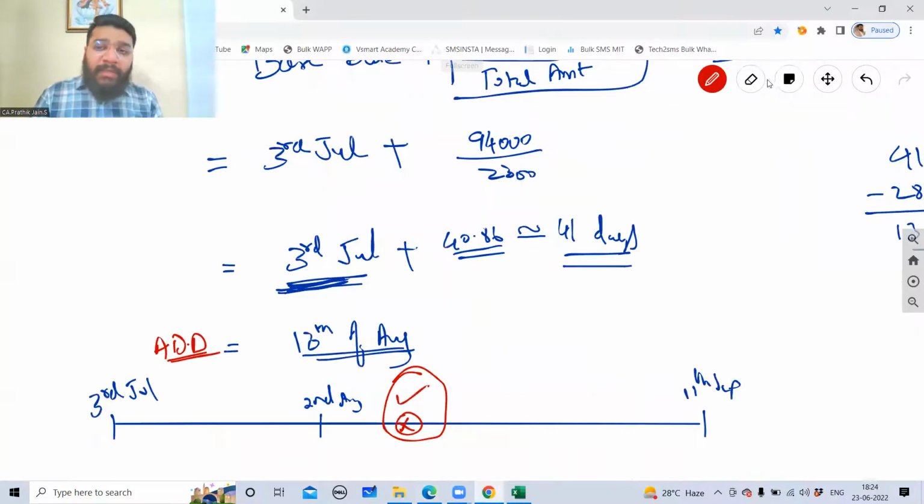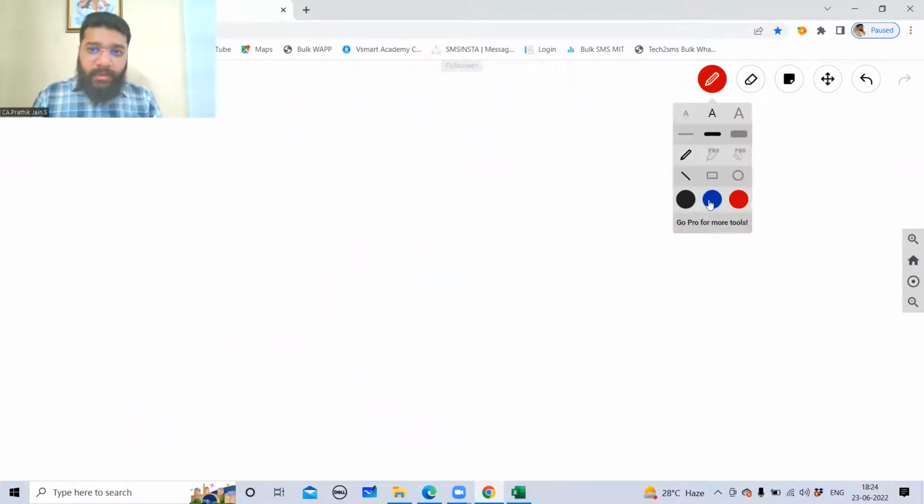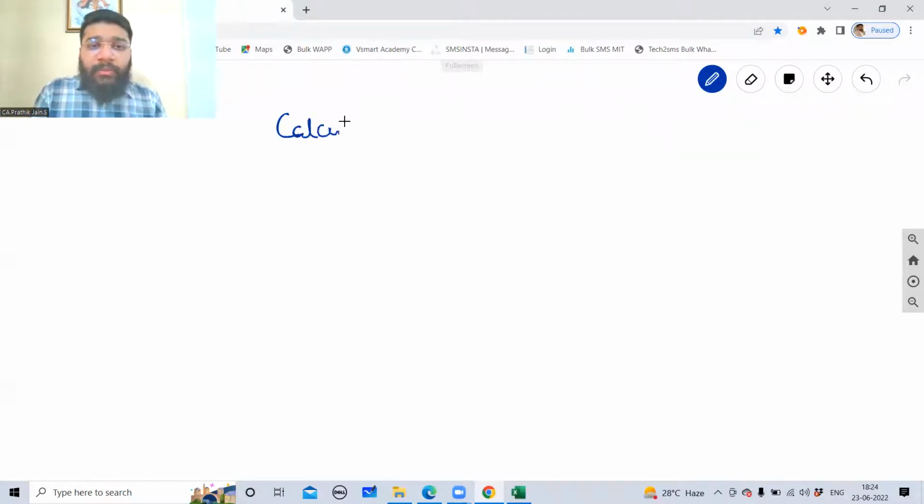So for me to calculate the average due date, guys, what is the format? Yes. So the calculation heading is very important. Presentation is very important. So this is the second question. So number 2, calculation of average due date.